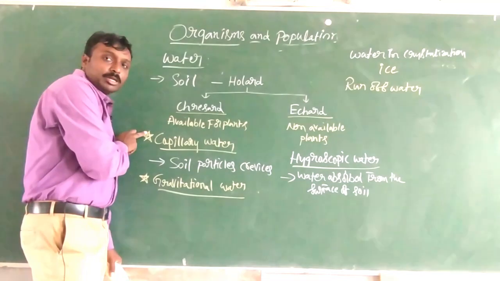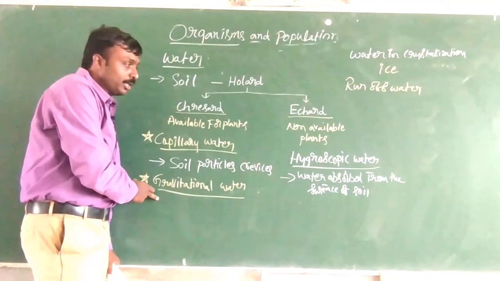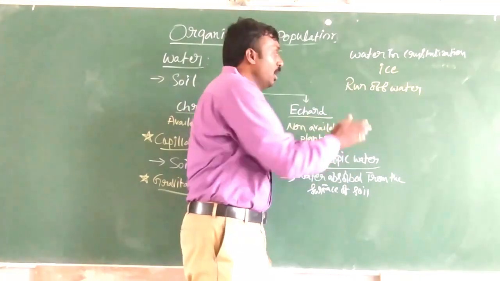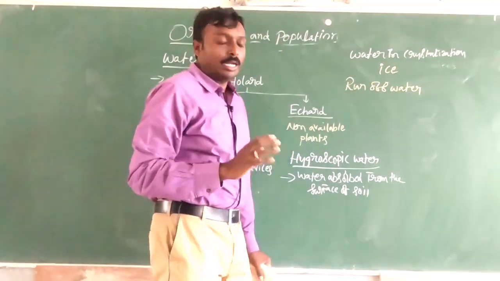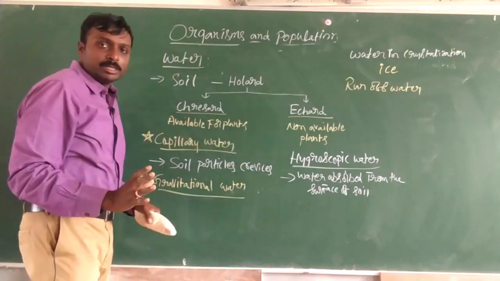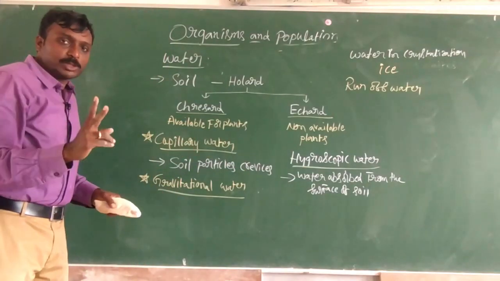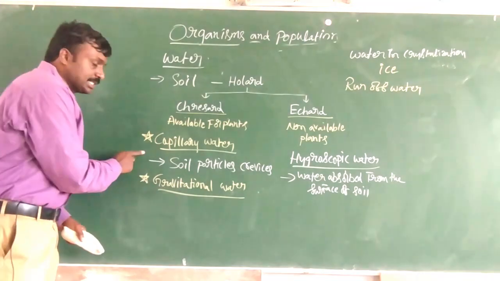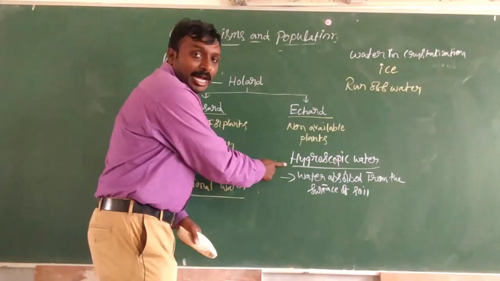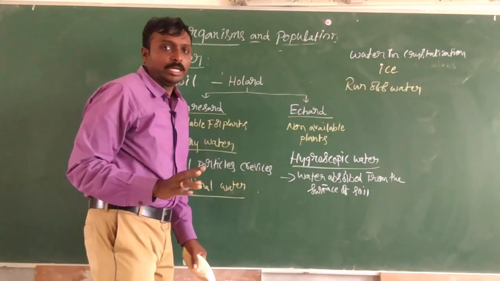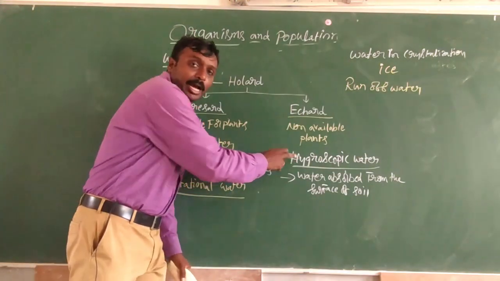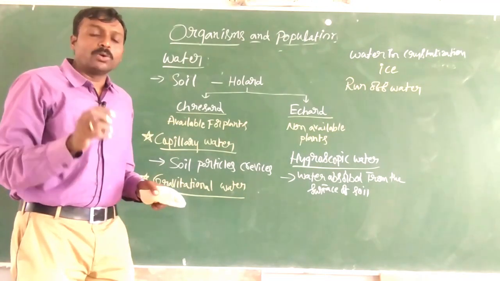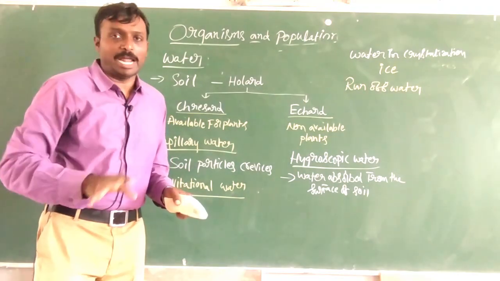So capillary water, gravitational water, hygroscopic water, water in the form of crystallization, and runoff water. Among all these types, only two types can be absorbed by plants, that is capillary water and hygroscopic water. Only these two types of water can be absorbed by the roots of plants.